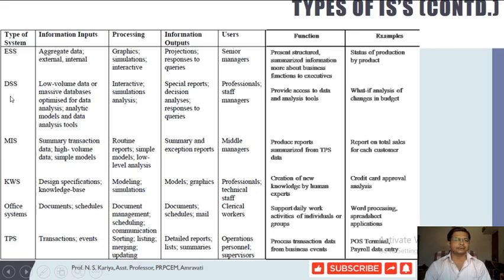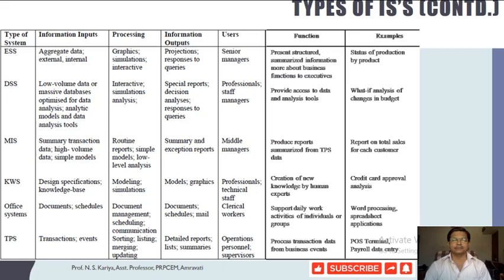Prior to MIS there is DSS, the decision support system, which provides decision support to different levels of the organization across the different phases of decision making. Sometimes there will be a low volume or high volume database, called a massive database, that can be optimized for data analysis, using analytical models and data analytical tools.